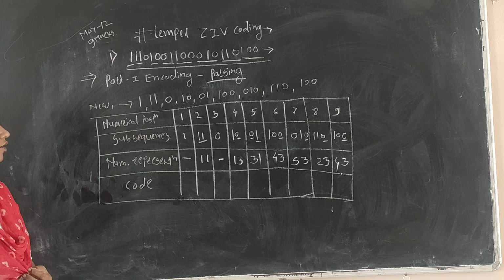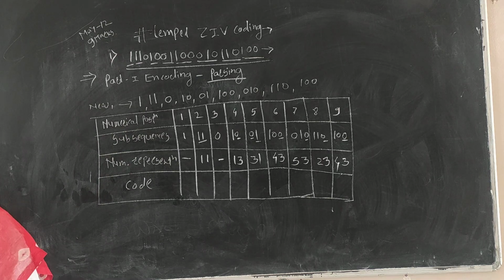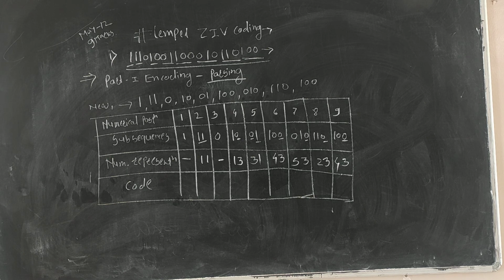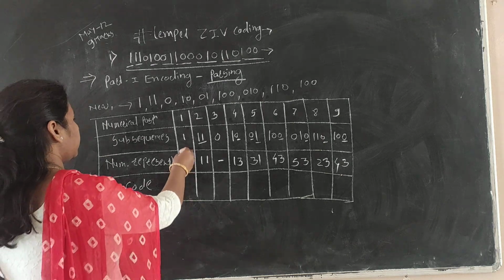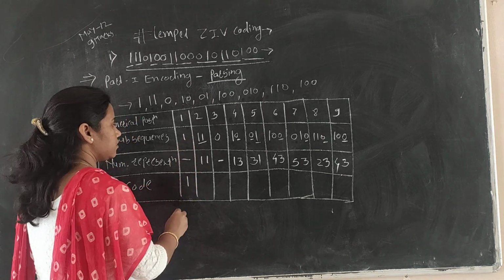Now how can we encode this code? By using the numerical representation and subsequences. Whatever the innovative number is, from the MSB we take it as it is, and wherever a position is given, we have to convert it into a binary number. See here, this one will be taken as it is.